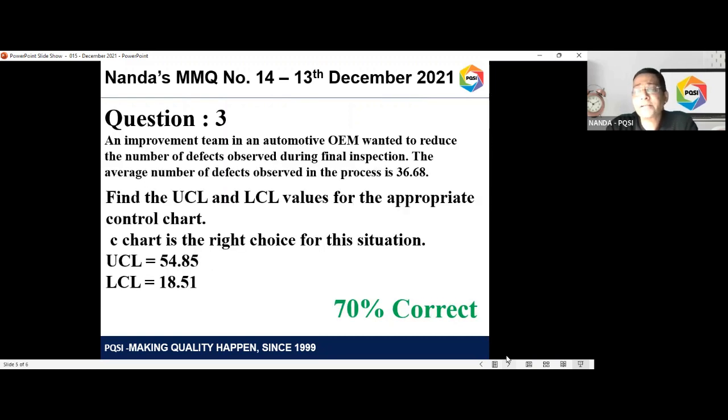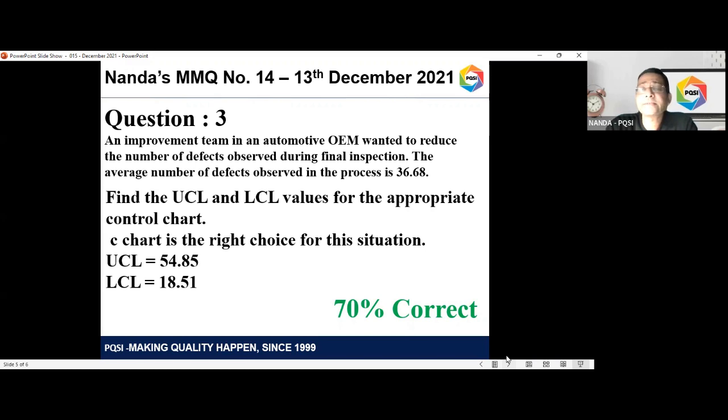This time, instead of telling you what chart it is, we just gave you a situation of an automotive OEM wanting to get the number of defects observed during final inspection. The average number of defects observed was 36.68, and we were asked to find the UCL and LCL for an appropriate chart. So this chart is, of course, as the description indicates, about defects. So in the attribute selection criteria, it goes into the defect section.